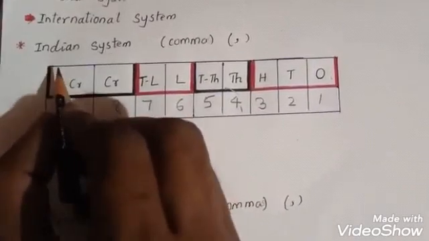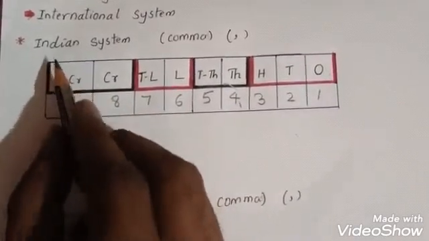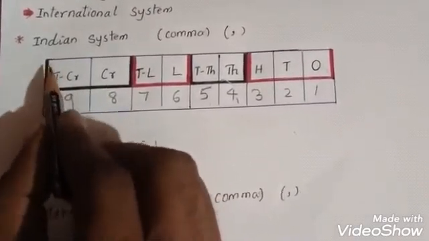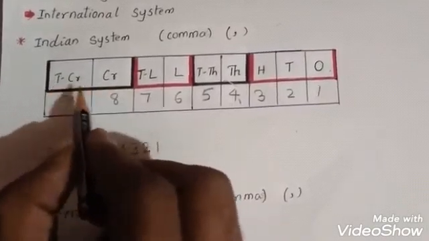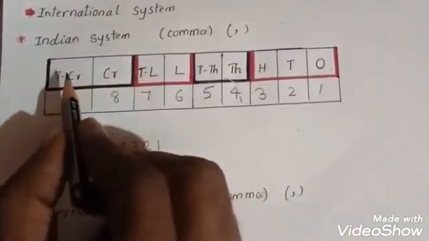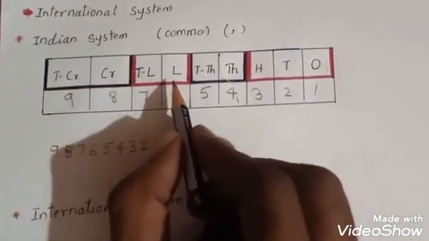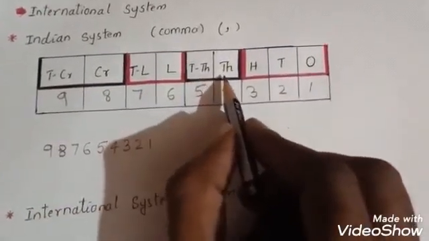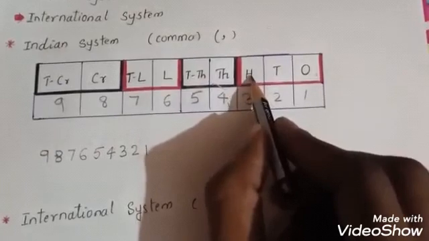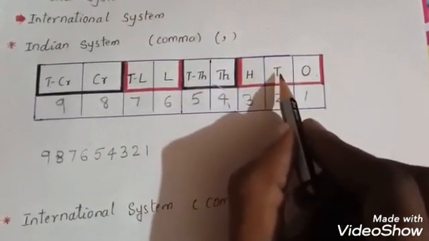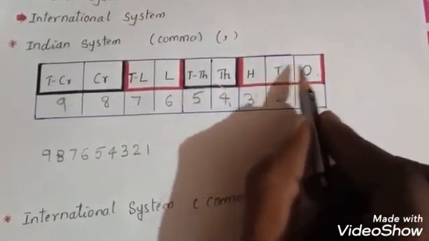So here I made one group, the crores group. This is one group. In the lakh group, thousand group, and one more, that is hundreds, tens and ones. This is also one group.